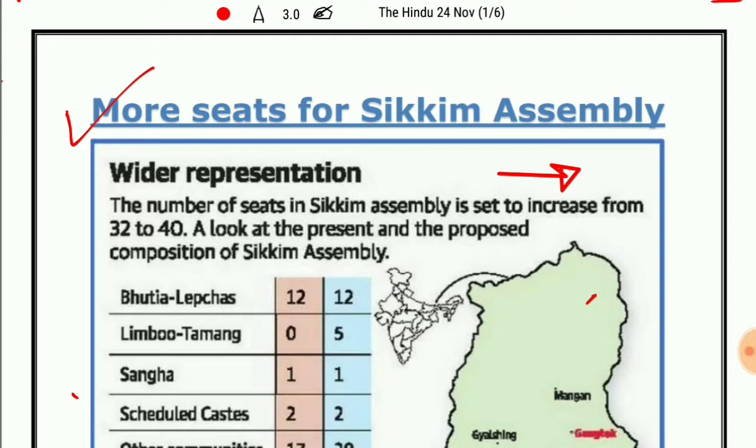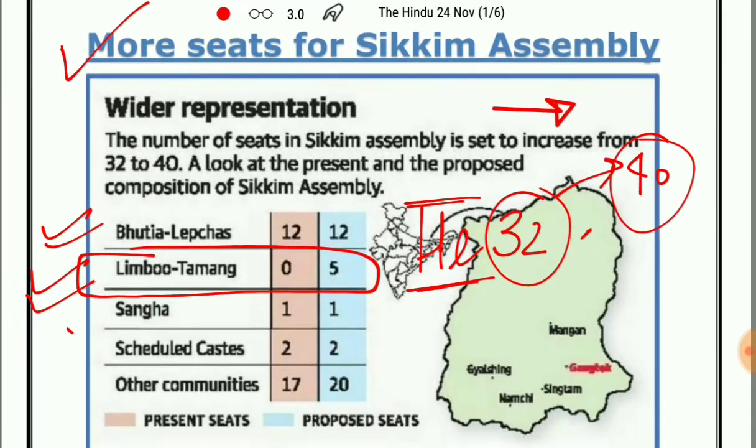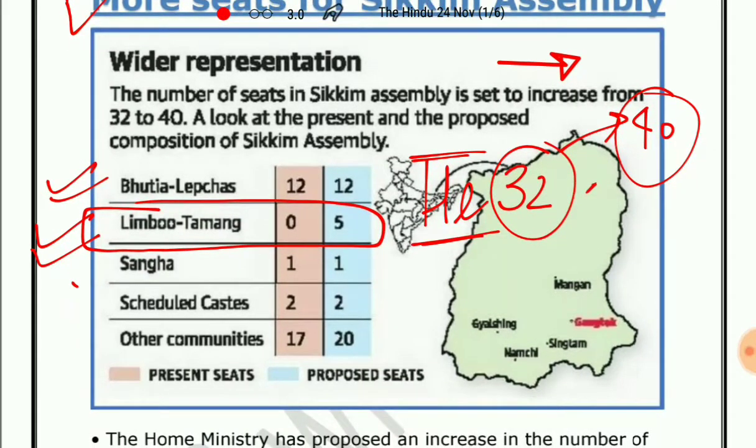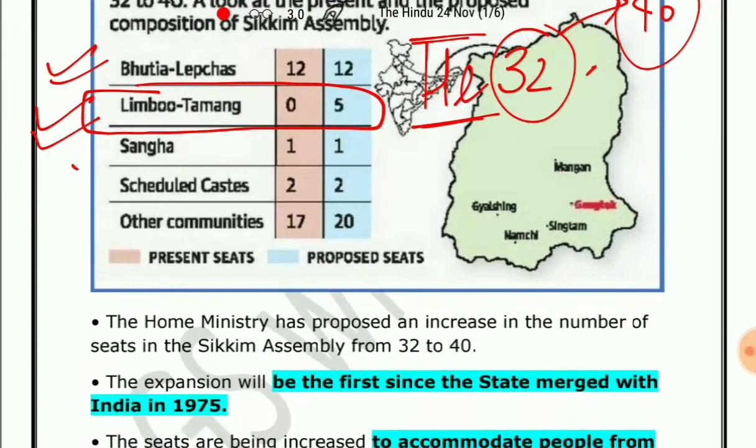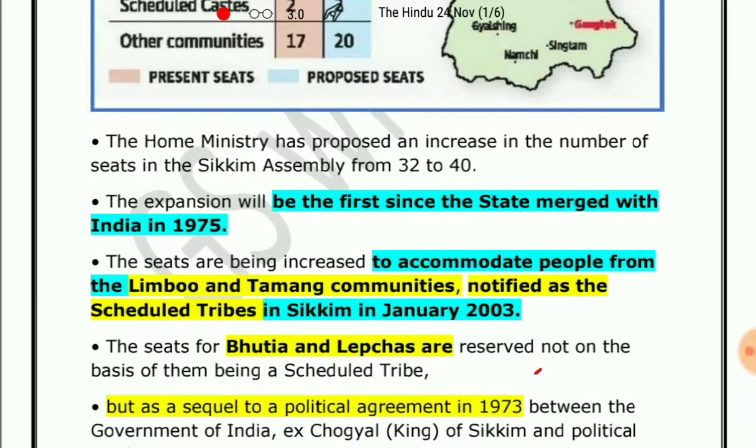The Home Ministry has sent a proposal to increase the number of seats from 32 to 40, and the Limbu and Tamang tribes will be given representation in the Vidhan Sabha. At present, the Bhutia Lepchas, another scheduled tribe, have adequate representation in the Vidhan Sabha Assembly. The Limbu Tamang were given the status of scheduled tribe in 2003, after which they had been demanding for a long time inclusion in the Vidhan Sabha Assembly.